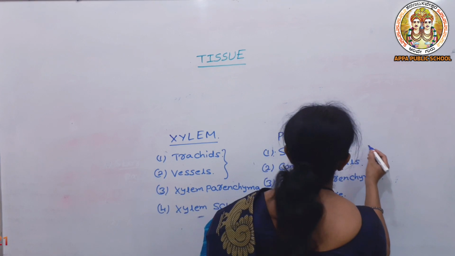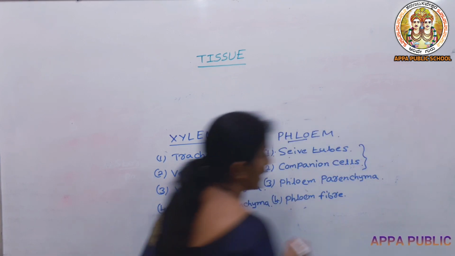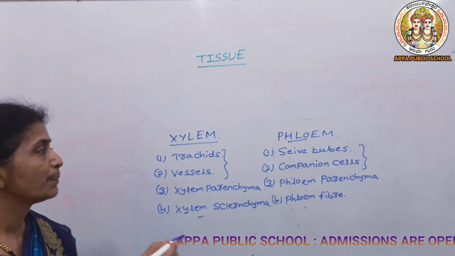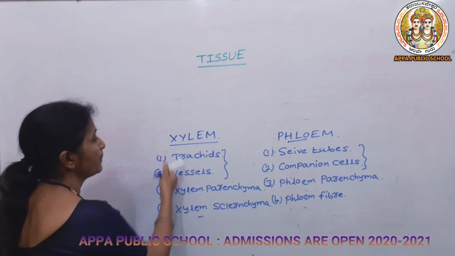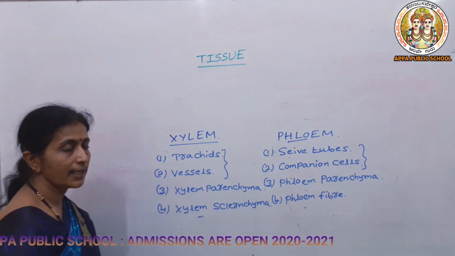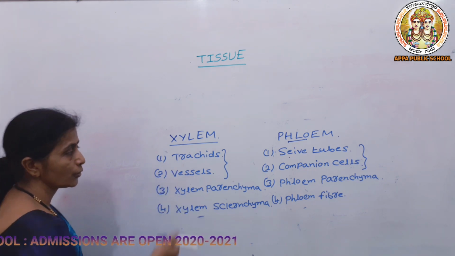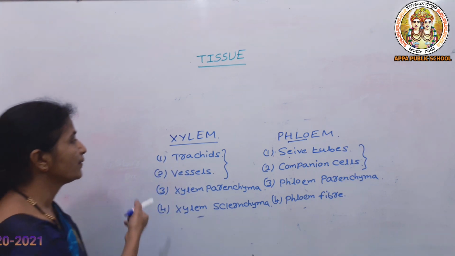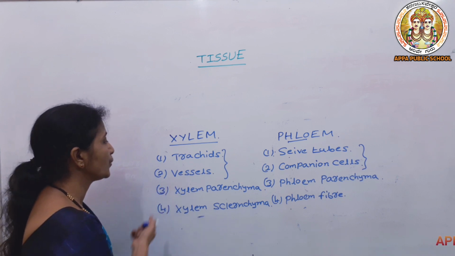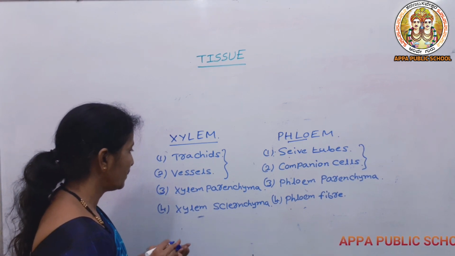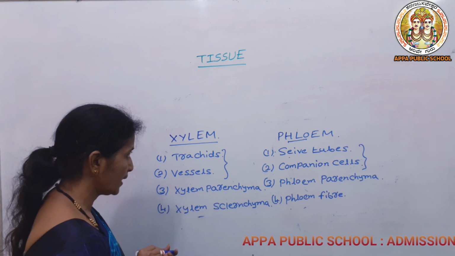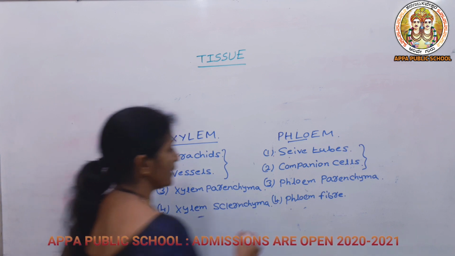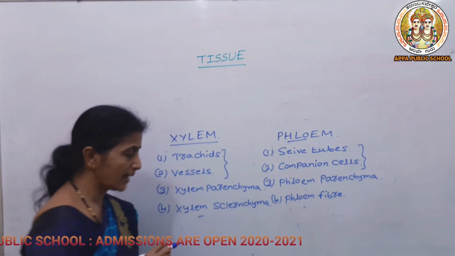So these sieve tubes as well as companion cells help in taking the food from the leaves to different parts of the body, and in case of xylem, tracheids and vessels will be taking the water from the roots to different parts of the plant body. Here in case of the xylem, all the tissues are the living ones except the sclerenchyma or the fiber, and in case of phloem, you can see always the phloem fiber is the dead tissue.